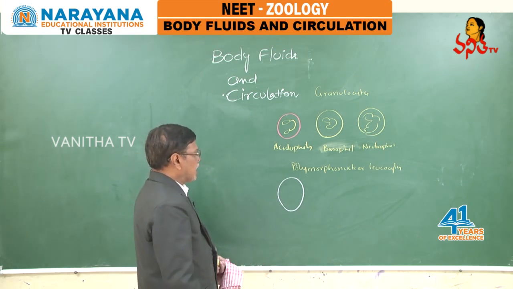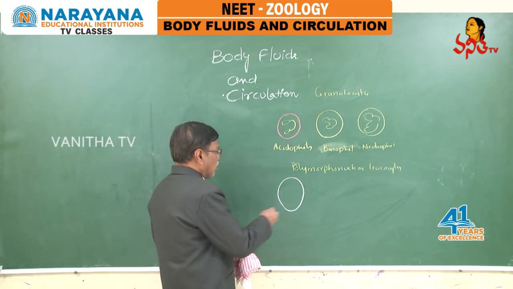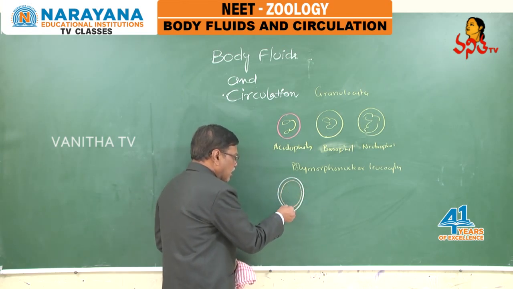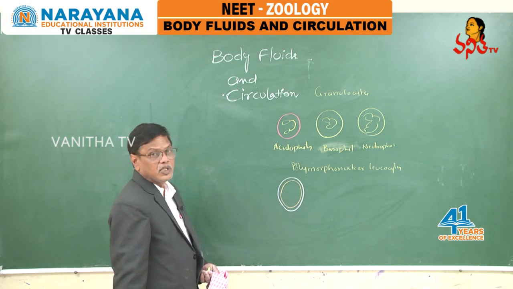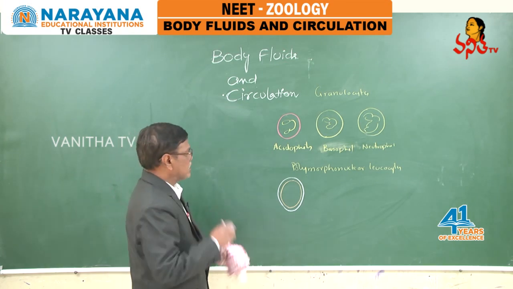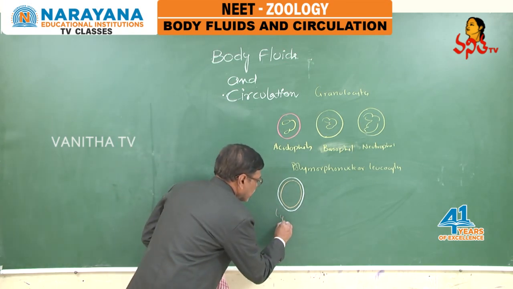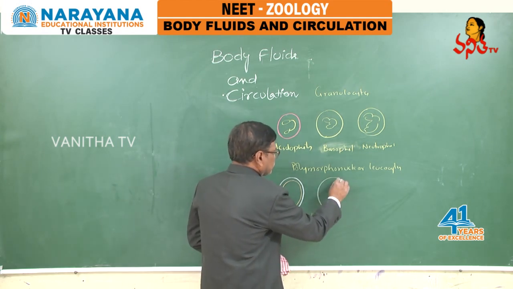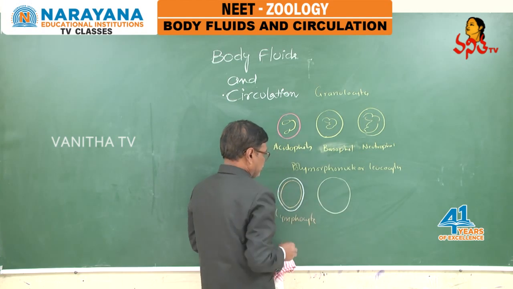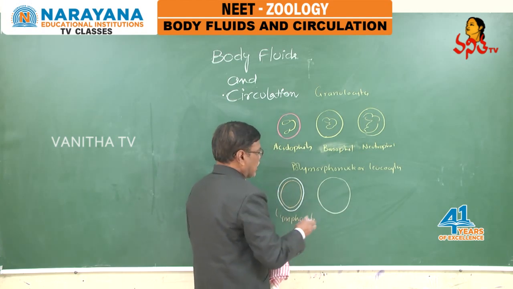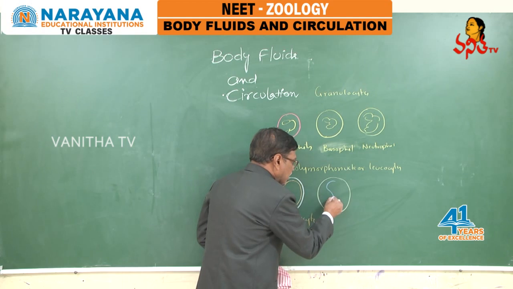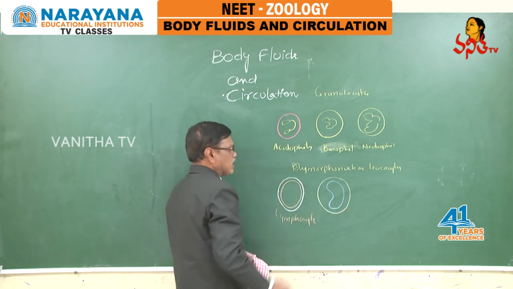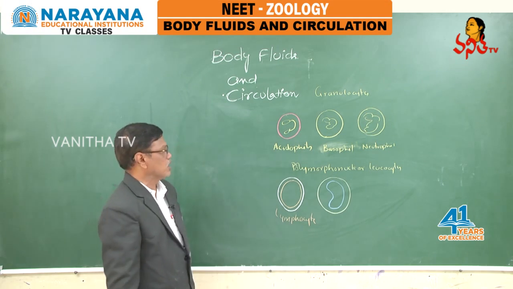Lymphocytes are identified by a large nucleus that almost fills the entire cell. This is the lymphocyte. Then coming to monocytes, they are characterized by the presence of a reniform nucleus. Reniform means what? Kidney shaped, bean shaped nucleus.